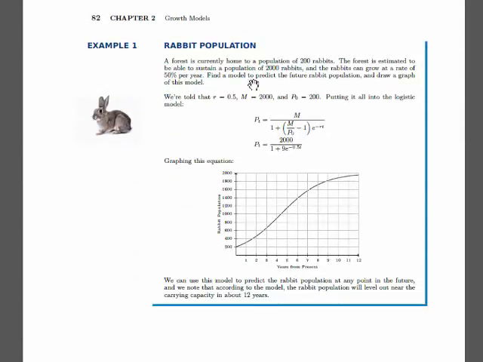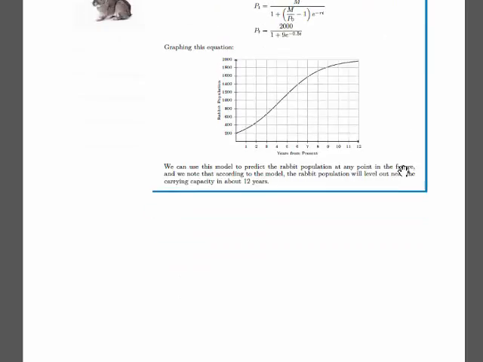So here's a simple example where we have the rabbit population, and we're given some information, we fill in the model, and then we can graph what that prediction line looks like. And notice that the curve starts to level off when it nears 2,000, the maximum sustainable population, or the carrying capacity. Once it gets close to that point, it levels off, and it's not going to tip over that, unless something changes. Something could certainly change that would change that carrying capacity if the environment increases or gets more food, or a predator dies out or something. But assuming that doesn't change, the population will level off.